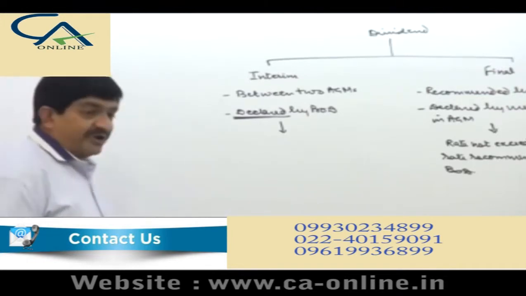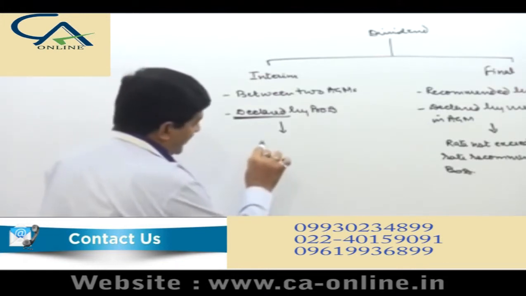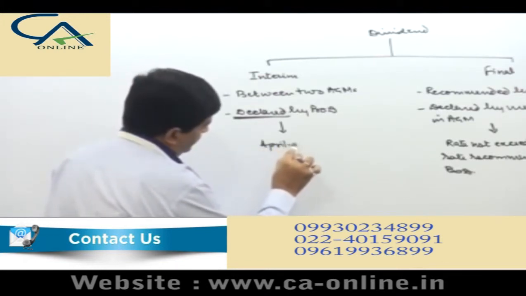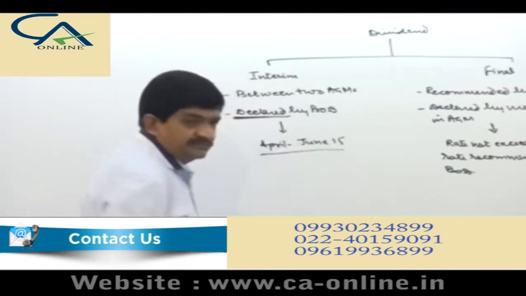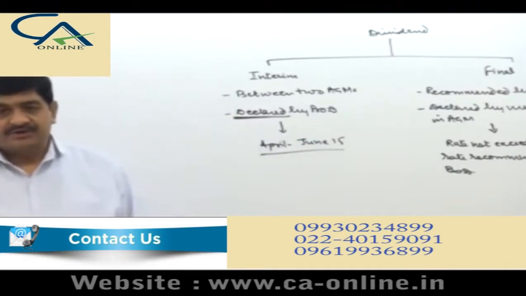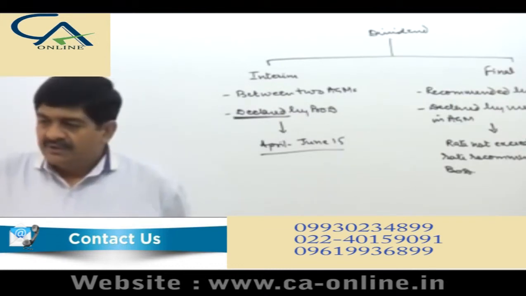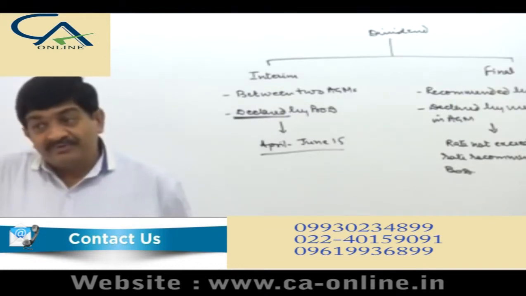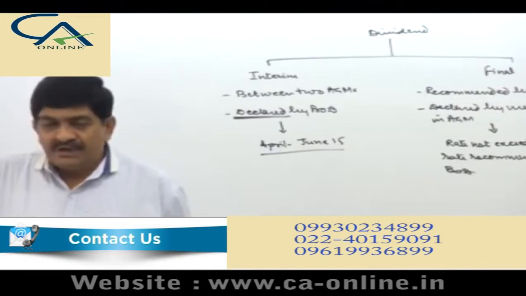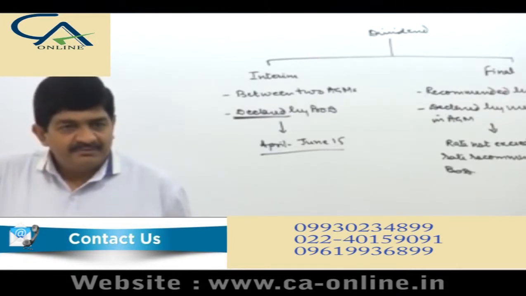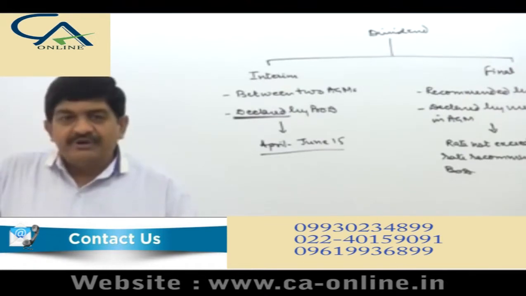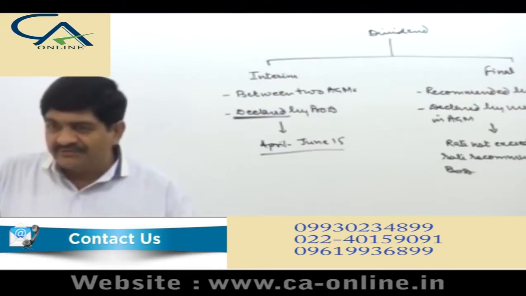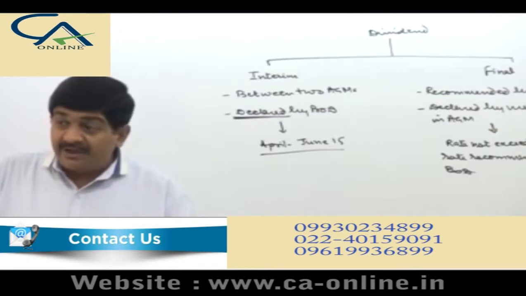So the immediately preceding quarter, let's say April to June 15. The company has incurred a loss. An interim dividend we want to pay for the preceding year. How much can we pay? Because when you have incurred the loss during April to June, certainly you will not prefer to pay interim dividend for the current financial year. But interim can be paid for the preceding financial year before the AGM.